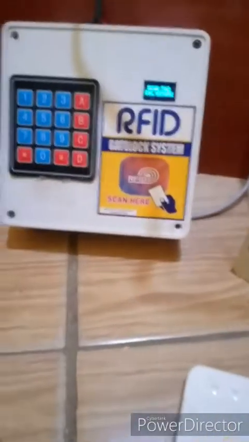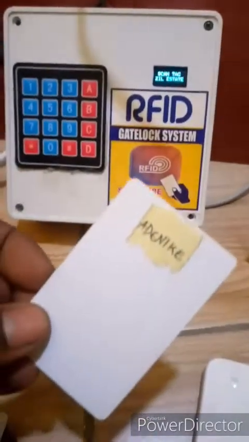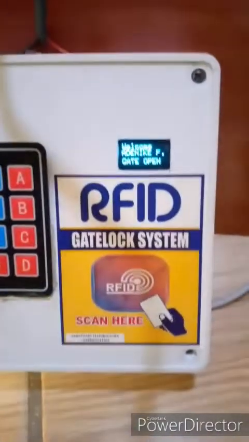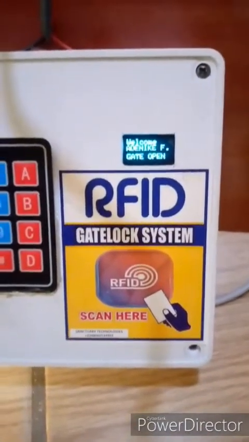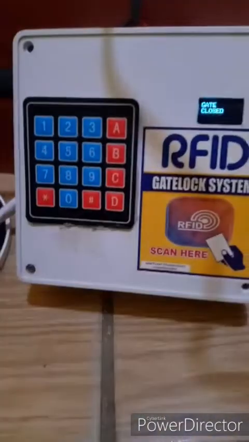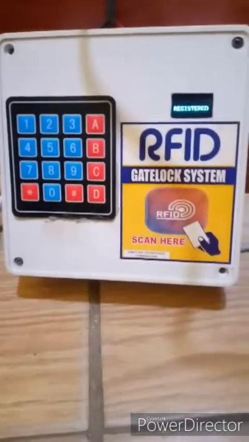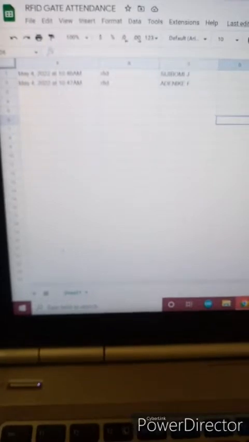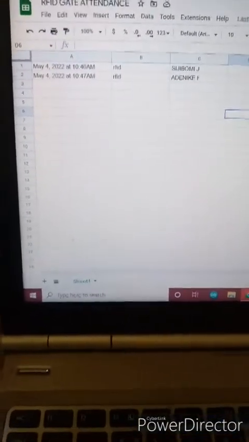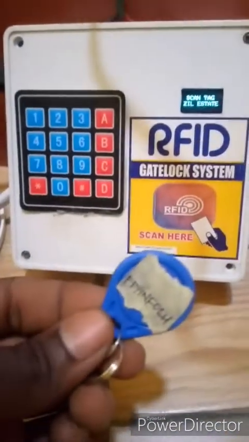So the next thing I will do is scan another tag called Adenike. As you can see, it says welcome Adenike F, gate open, and the light switched on, which means the gate is open now. So the gate is closed and the light is off, registered. If I go to my Google Sheet, you see Adenike has been registered at 10:47 a.m., May 4, 2022. So I will go to the next tag, which is Finyifolu.